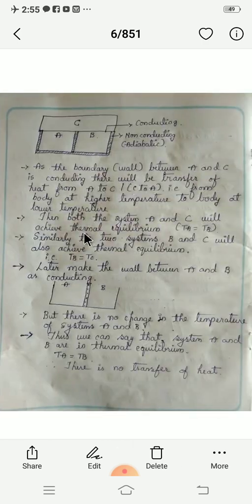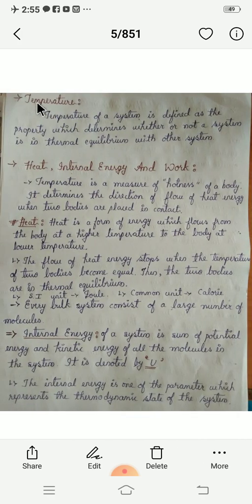As we are discussing the factor temperature, thermal equilibrium means what should remain the same? Temperature should remain the same. So temperature is defined like this: the temperature of a system is defined as the property which determines whether or not a system is in thermal equilibrium with another system.